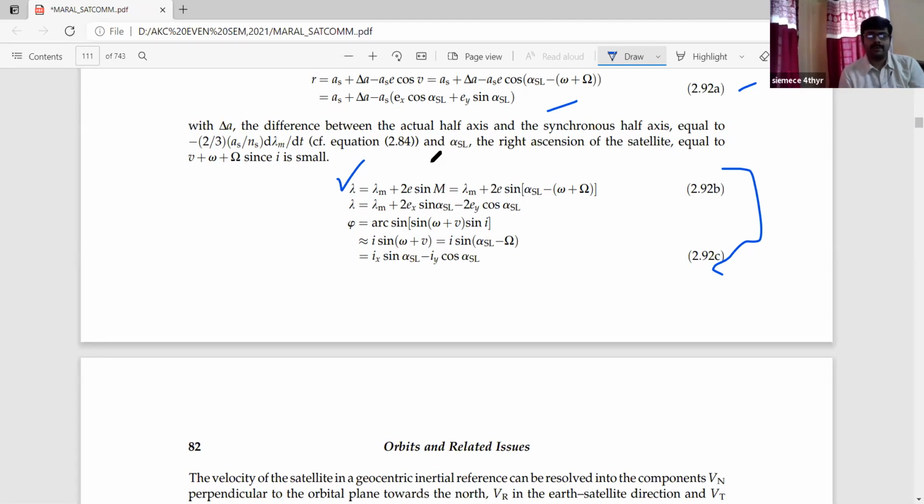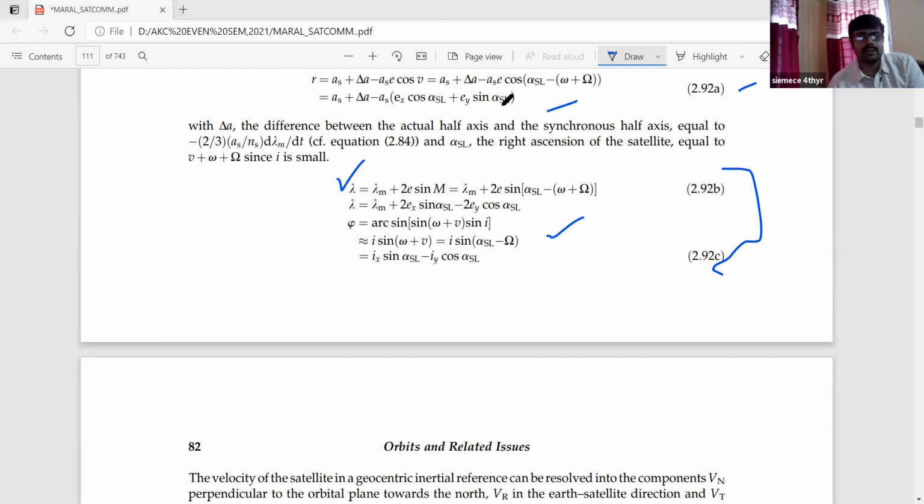that is the value for equation number 2.92b. Similarly, if we associate this value with the following equations, we are getting lambda equals lambda m plus 2ex sin of alpha SL minus 2ey cos of alpha SL. And the psi value is slightly interesting, because in equation number 2.92c the value we are getting for psi is equal to arcsine in bracket sine of omega plus v in sin I, that is nearly equals to I sine omega plus v, that is equals to I sine alpha SL minus omega, and that is nearly equals to Ix sine of alpha SL minus Iy cos of alpha SL. That is the equation 2.92c we are observing.